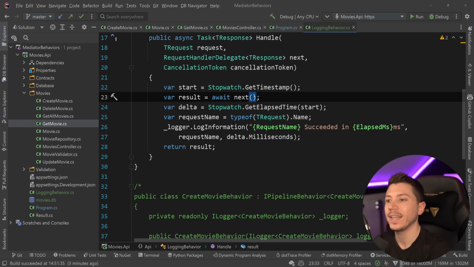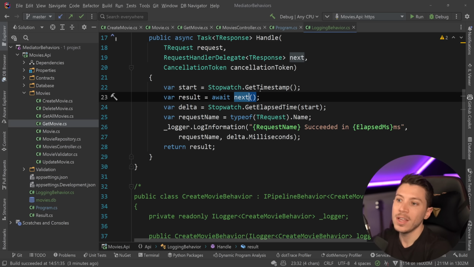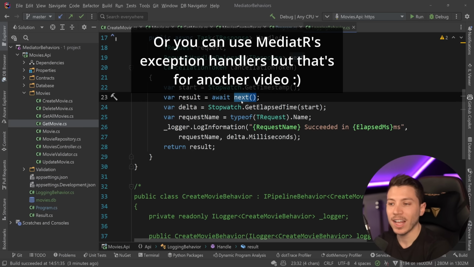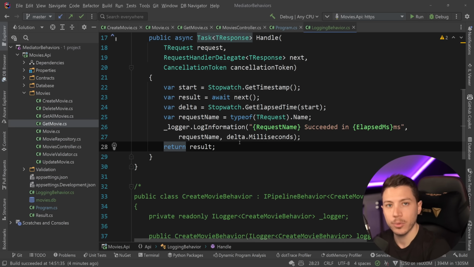Now, something I should point out is that if you don't know how the following handlers are implemented and you don't have something to explicitly handle exceptions, you probably want to have in scenarios like this a try finally block or a try catch block to catch things that failed and log appropriately, so you don't fail in a way that you don't actually finish the logging process. But I'm going to leave that up to you. You can do whatever you want with this.